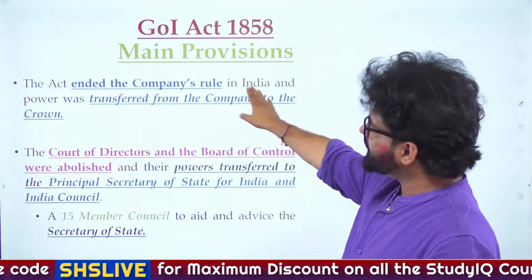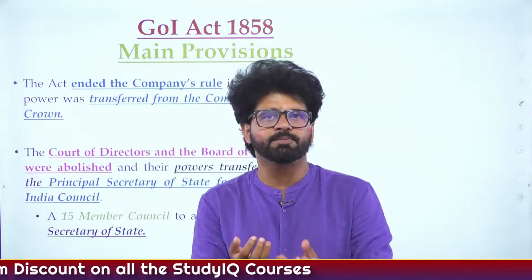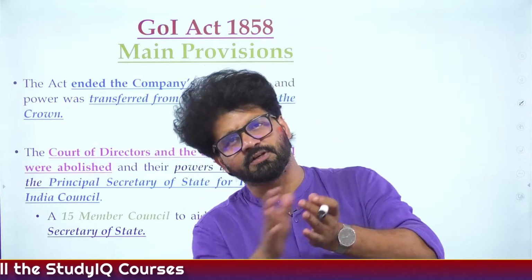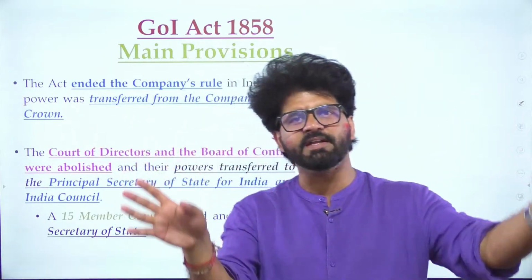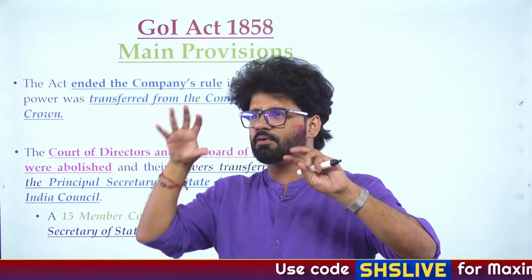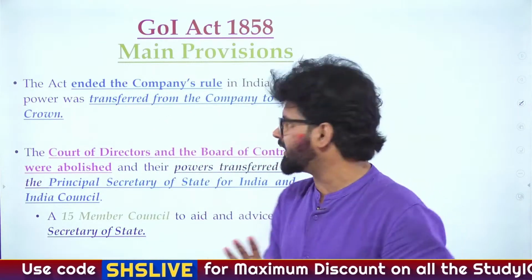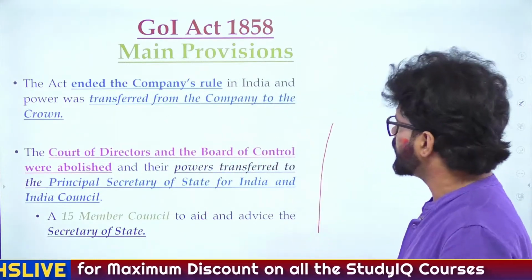Again, it ended Company's rule, and power was transferred from the Company to the Crown. But please understand this point: this is more formal. This transfer had already started from 1773. They just wanted to put the blame on somebody, and that somebody came in the form of the East India Company. The Court of Directors and Board of Control were abolished.